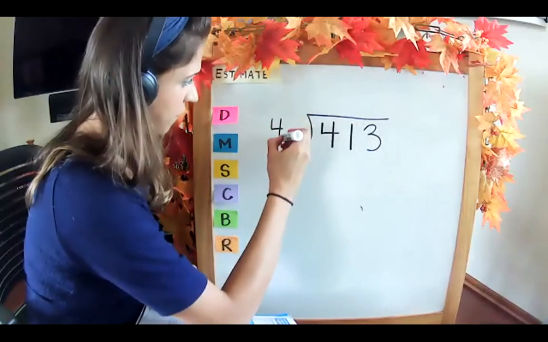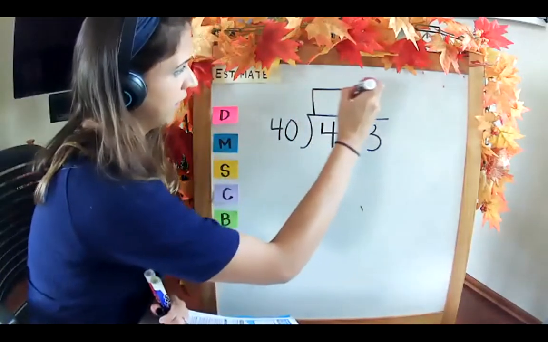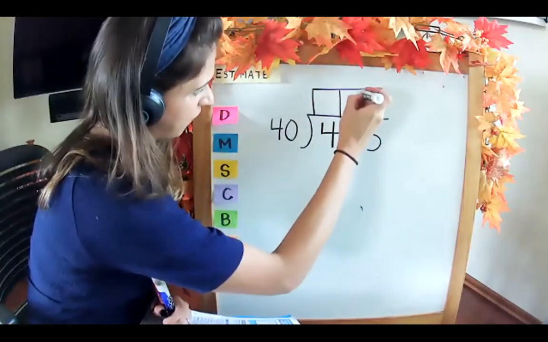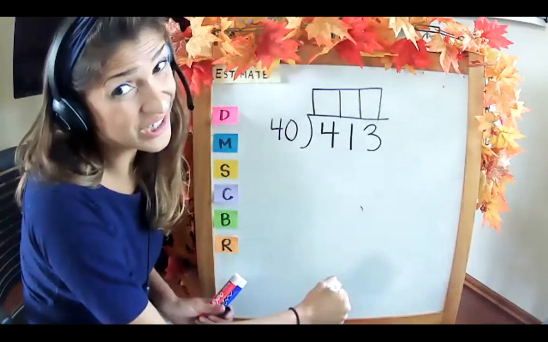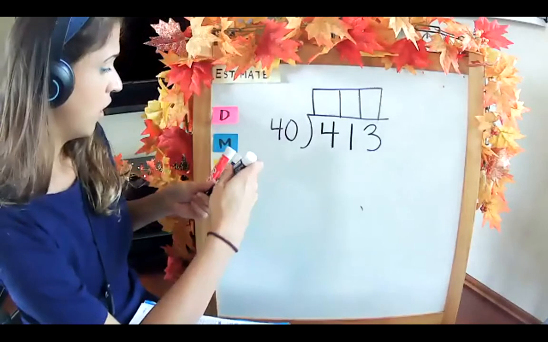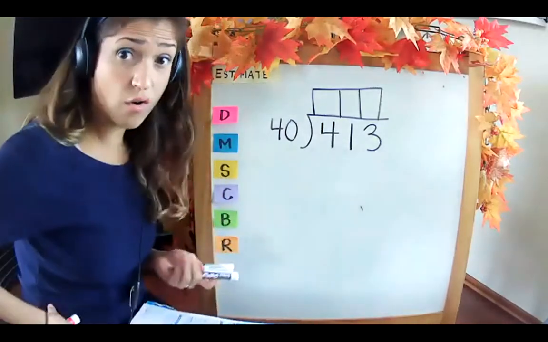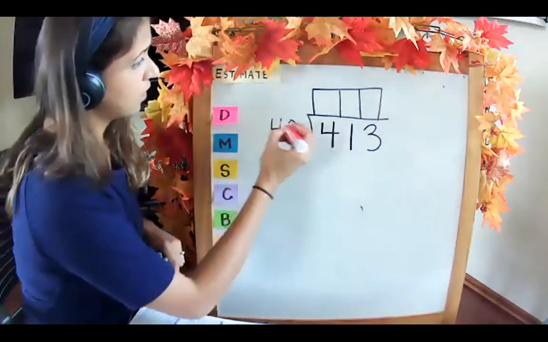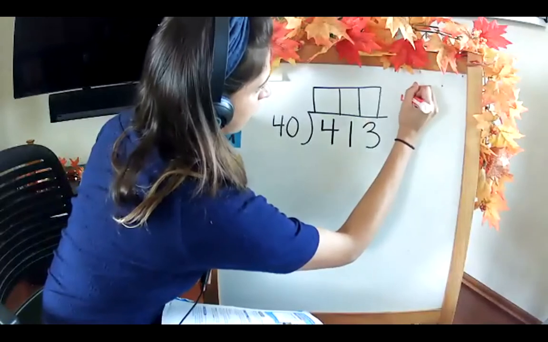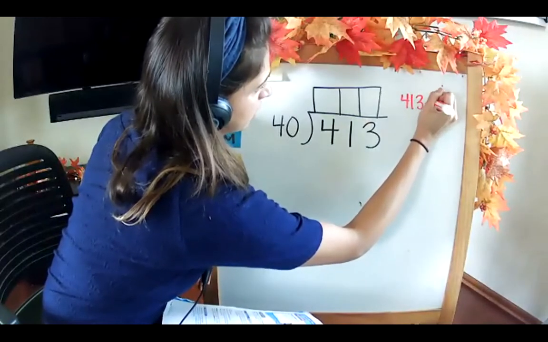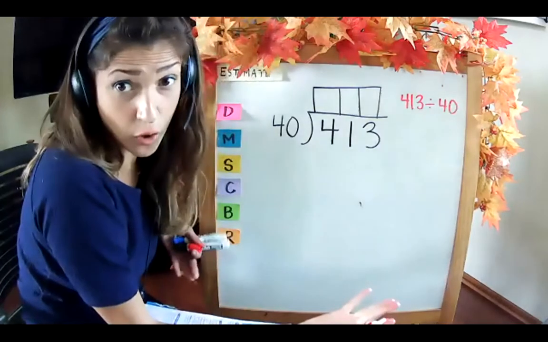413 divided by 40. Again, count up, and we know that we can have a possibility of 3 digits in our quotient because we have 3 digits in our dividend. First step, little mental math. If you can do it in your head, you're great. We're looking at the 4 times table because our divisor is 40. So we get 413 divided by 40. Again, if you could do this in your head, you're golden.